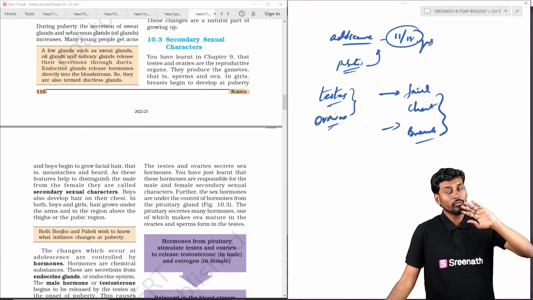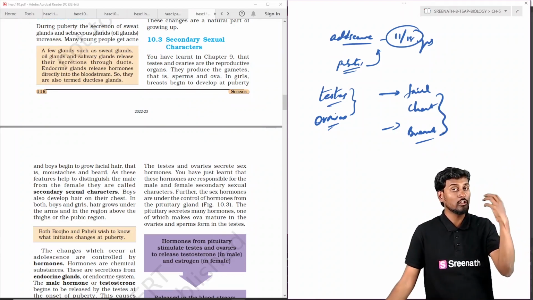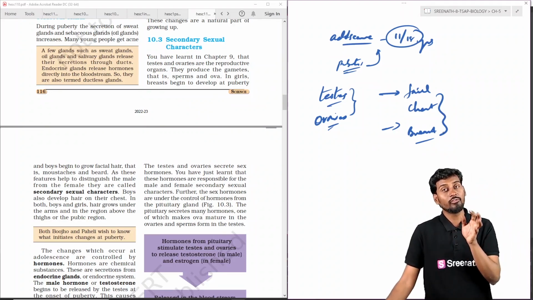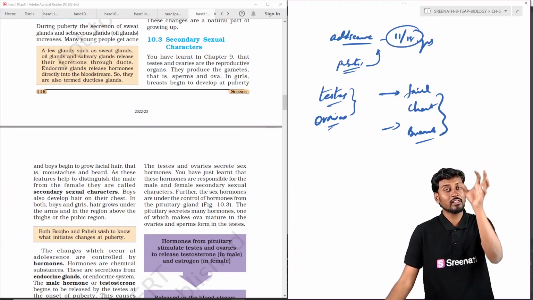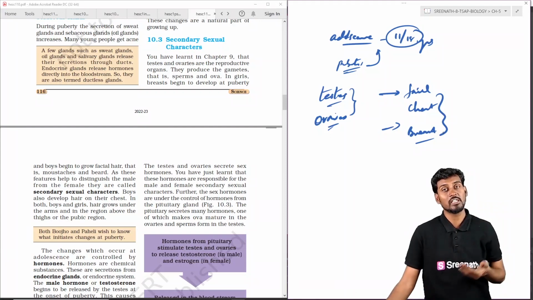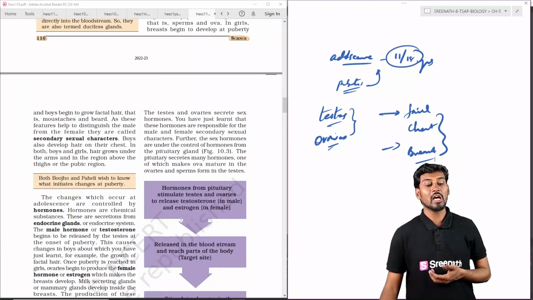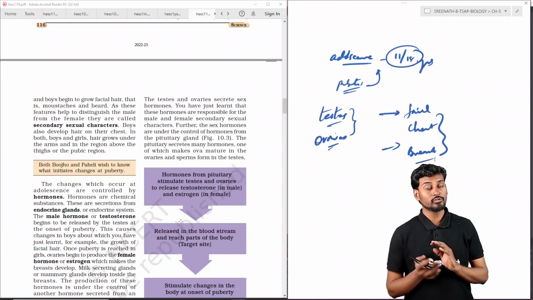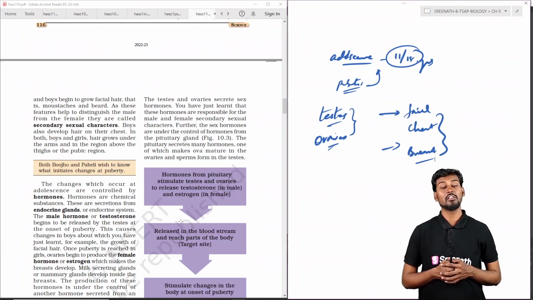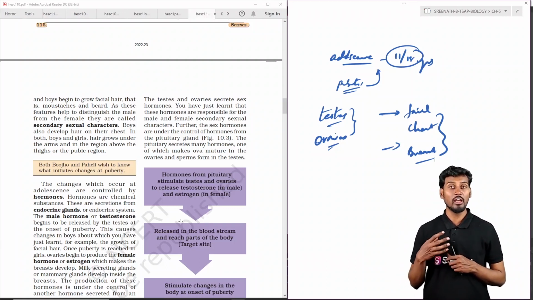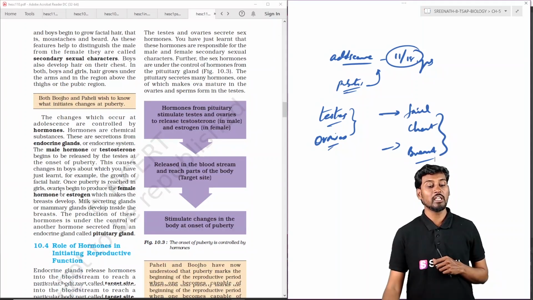So in males, the testes are the male hormone generating centers, and in females, the ovaries are the female hormone generating centers. All this functions under the influence of the brain. Here we can see the male hormone, testosterone, is synthesized by the testes, whereas the female hormone, estrogen, is synthesized in the female individual. So this is about the endocrine glands which are generally observed.